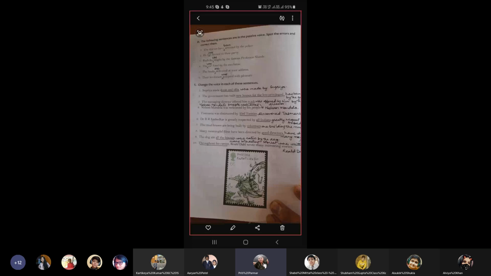Radhika was taught. Number 4, the car was fixed. I have written it at a wrong place. Please change the place. The car was fixed by the mechanic.